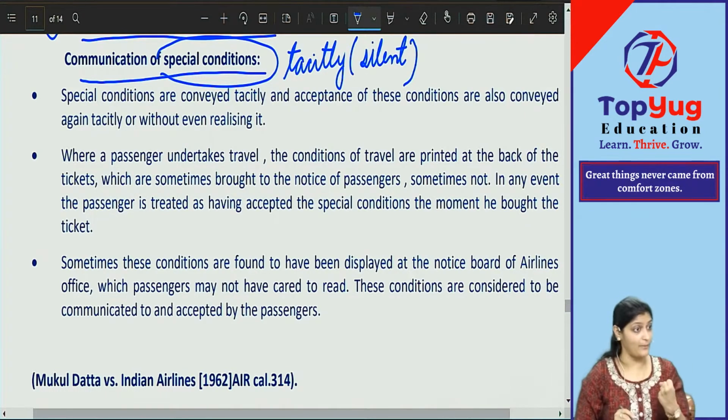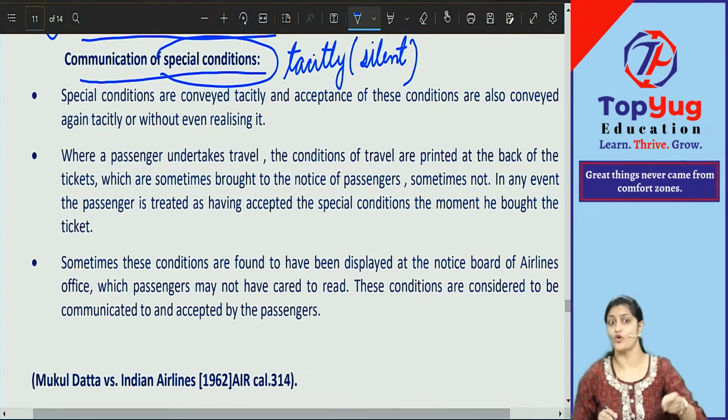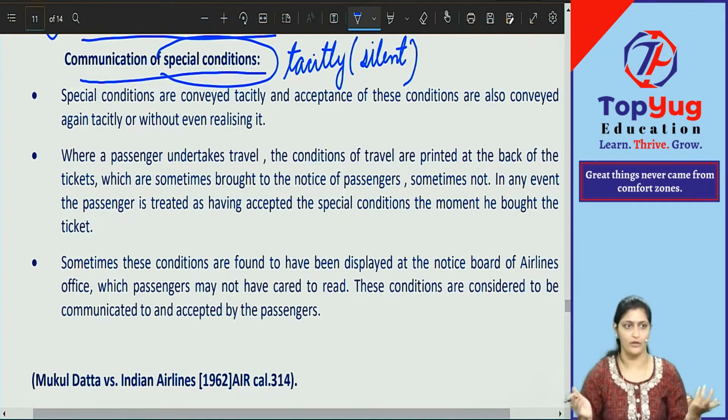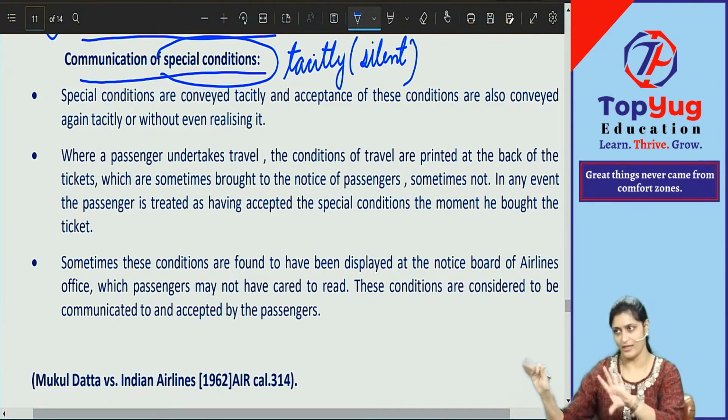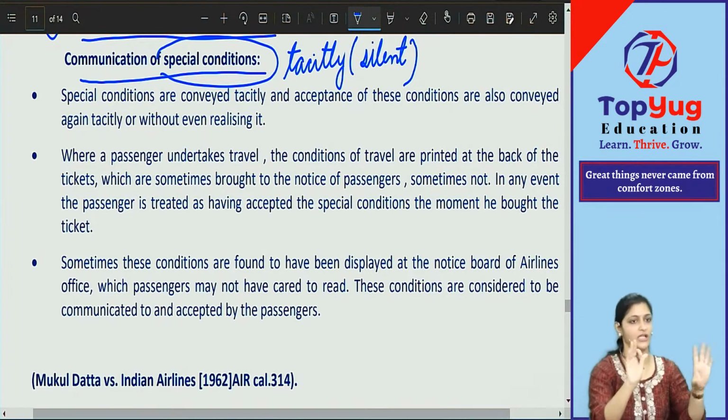When you're accepting that bill, it means you're accepting those terms and conditions also. You read it, you don't read it, that is your problem, you accept. Now you went, you wore that, you were very happy, wow, nice dress, nice shirt, and you gave it for wash. After wash, the color went off.